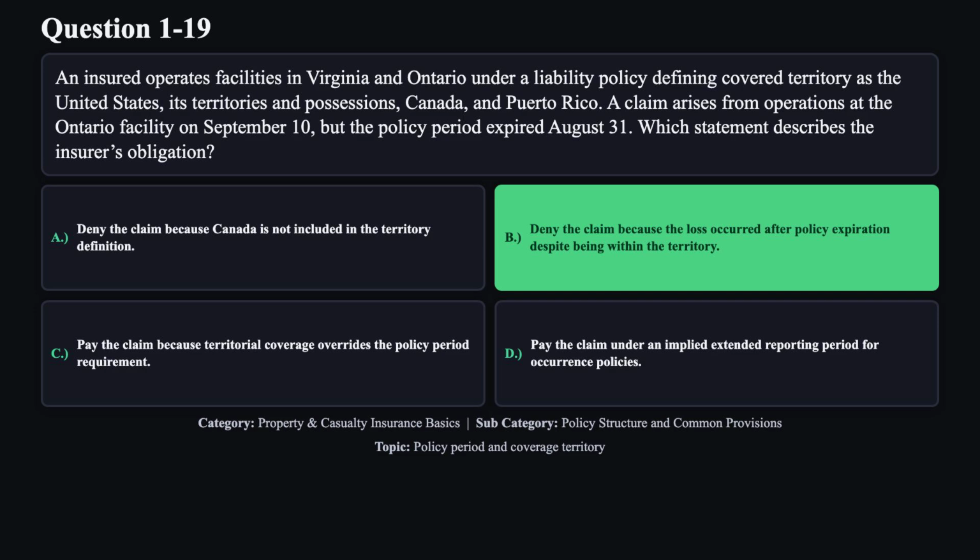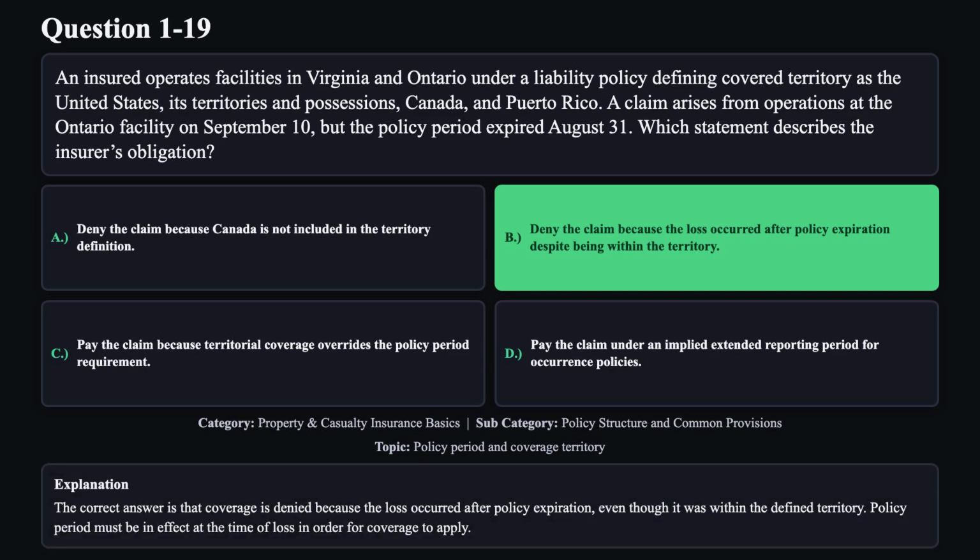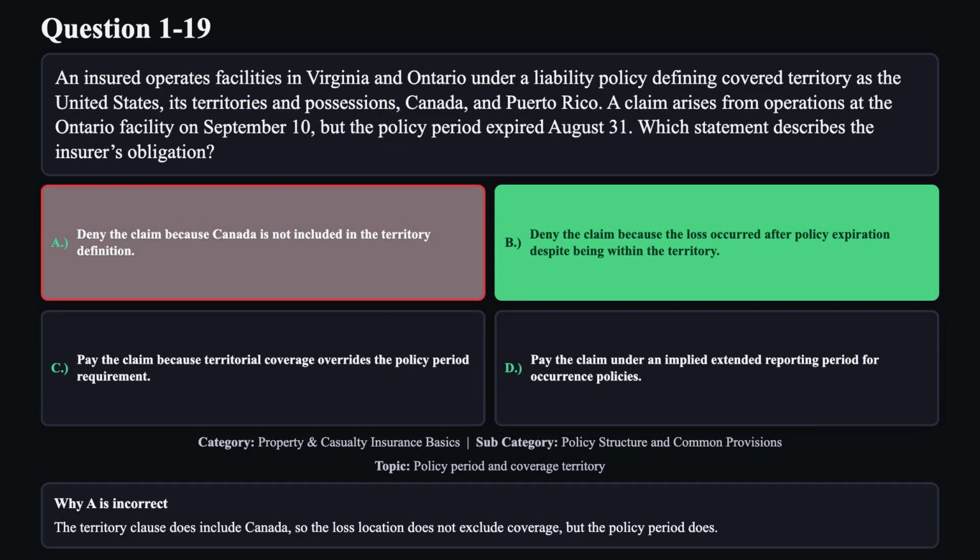The correct answer is B. The correct answer is that coverage is denied because the loss occurred after policy expiration, even though it was within the defined territory. Policy period must be in effect at the time of loss in order for coverage to apply. Reason A is not correct. The territory clause does include Canada, so the loss location does not exclude coverage, but the policy period does.